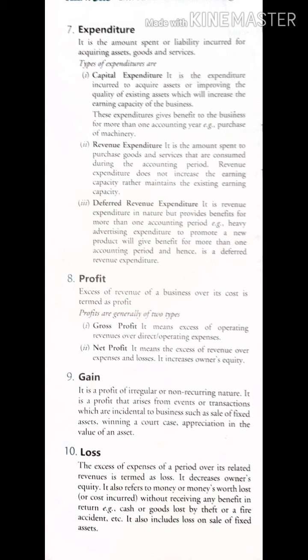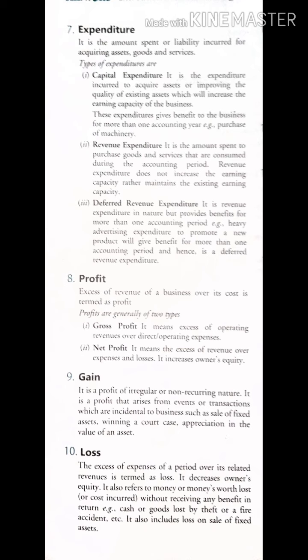Now next is profit. What is profit? Excess of revenue of a business over its cost is termed as profit. Now when I talk about revenue, it is a breakup of the cost of the goods plus profit. Is it clear? When I say revenue, it is the sum total of the cost of the goods plus profit. So anything in revenue which exceeds the cost is profit.